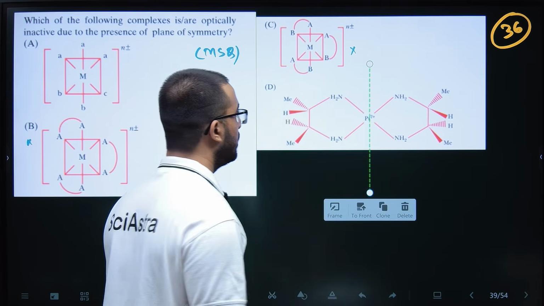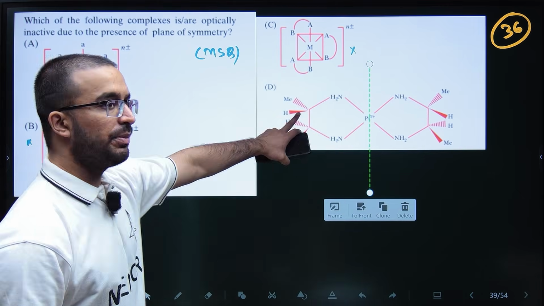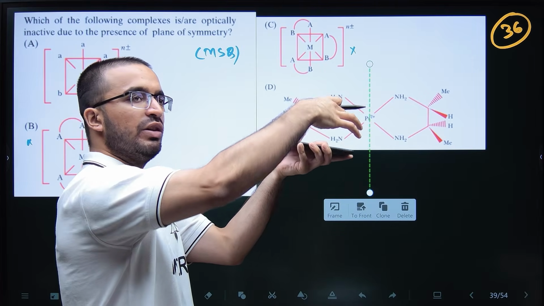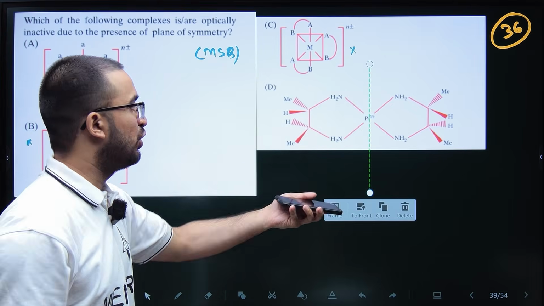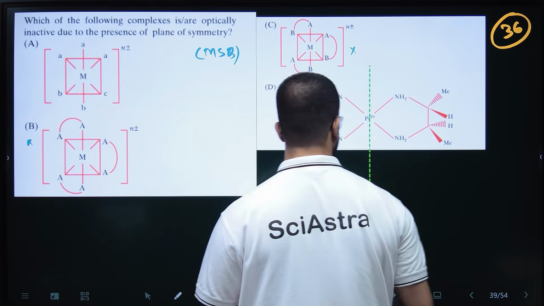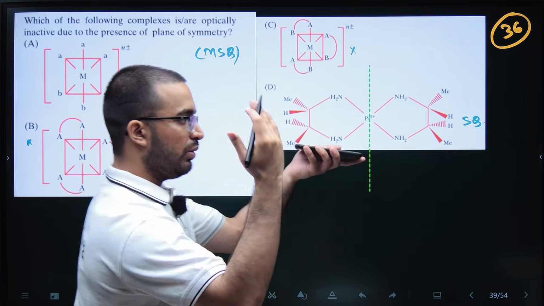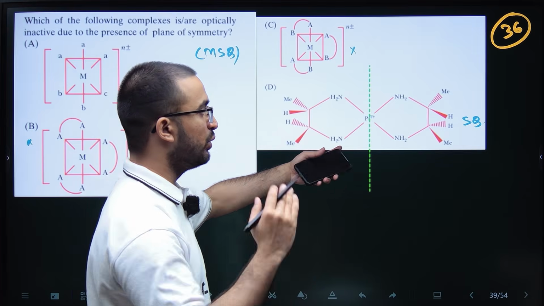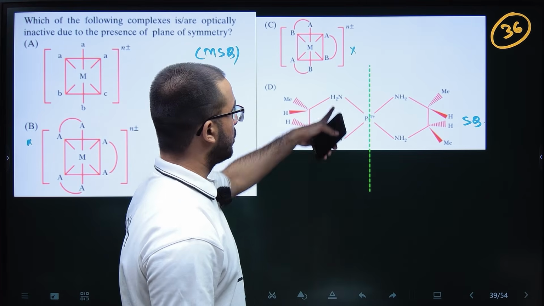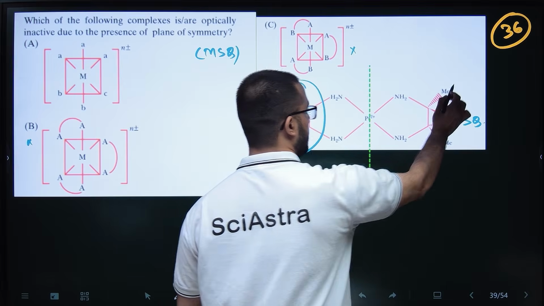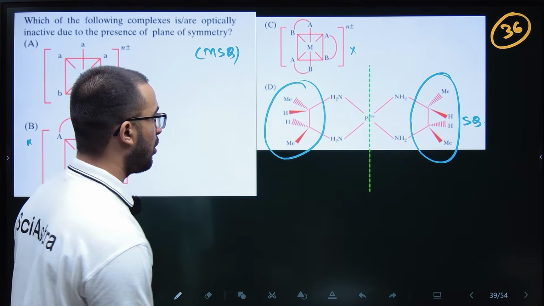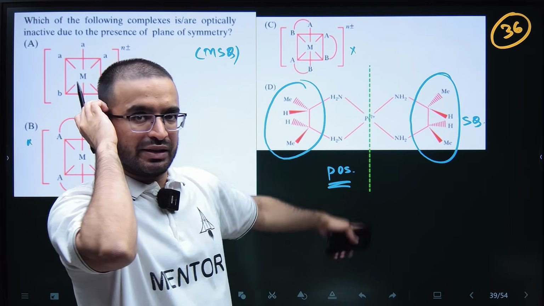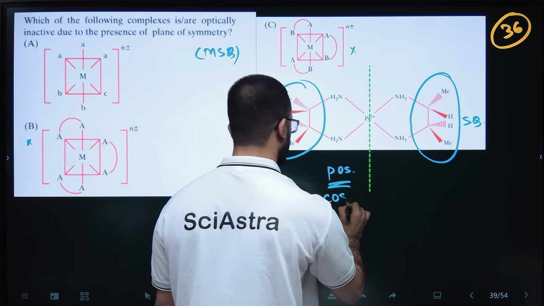This one. See, this is square planar. So this is just like my phone's plane. So this whole molecule is inside this plane. Like this is planar, square planar. So if you put a plane which will be bisecting this molecule in between the platinum, these things will be mirror images of these things. So basically this is optically inactive. There is a POS, and there is a COS as well. If you can see, there is a COS as well, right?